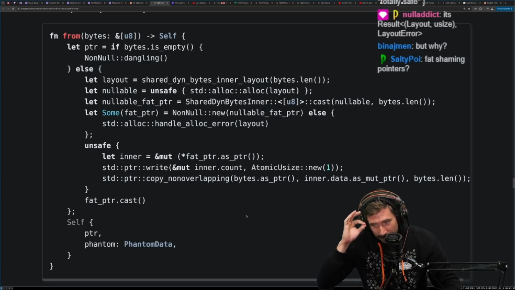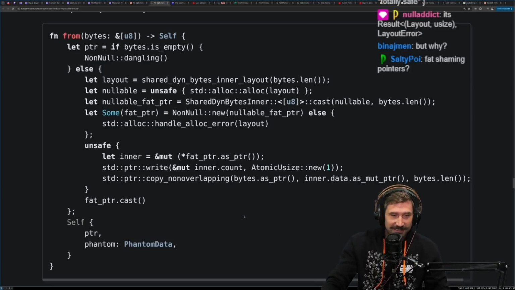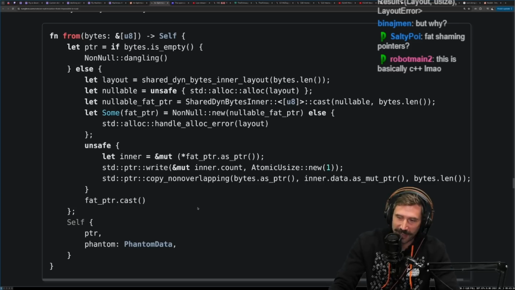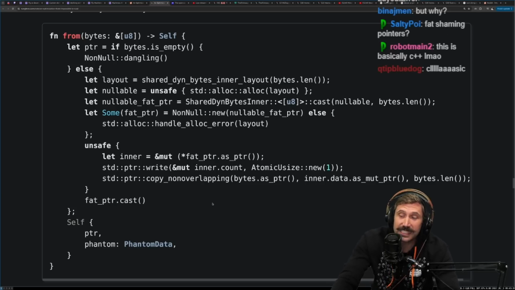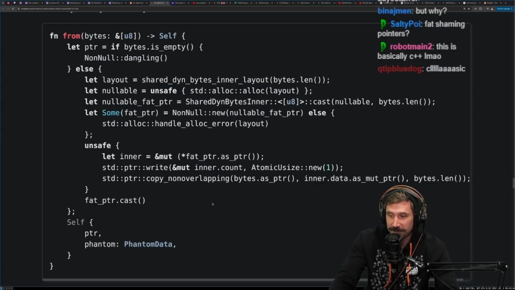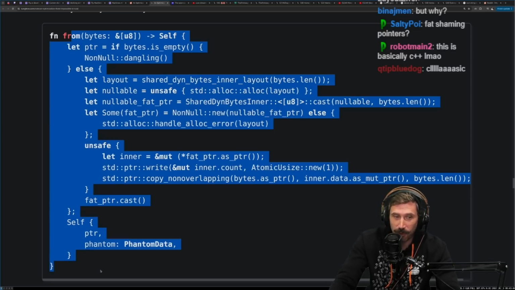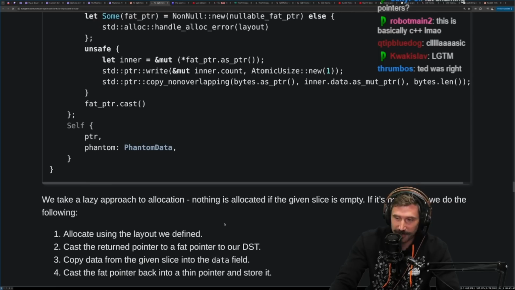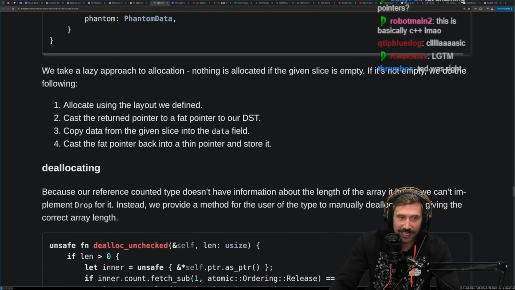Yo, dog, I'm happy for you, or I'm sorry. Fat shaming pointers, we are. This is basically C++. This is actually harder than C++. You've now officially made Rust more confusing than C++. Congratulations, or I'm sorry for you. Looks good to me, yeah. Ted was right. Ted was actually right.